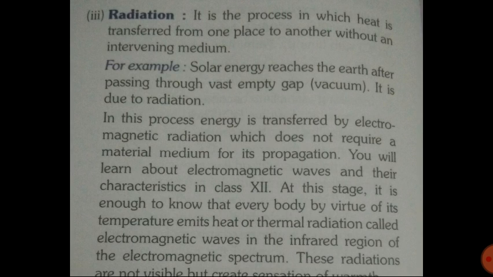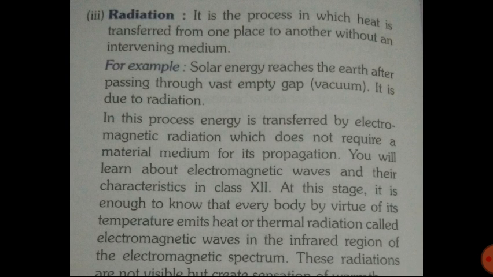But in the case of radiation, there is no need of any medium. Without the presence of a medium also, heat can transfer from one place to another, and the best example of that is solar energy. Between the sun and the earth, there is no medium in space, but still the heat energy from the sun is coming to the earth. That means heat does not need any medium for its propagation, and that type of transfer of heat is called radiation. So from the sun the heat is coming to the earth in the form of radiation.